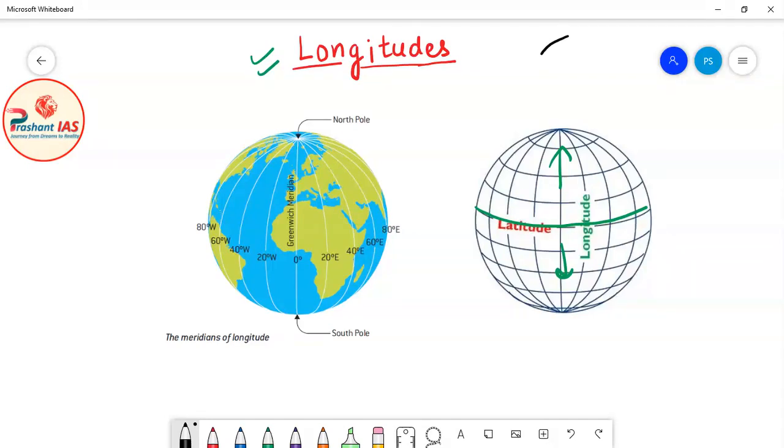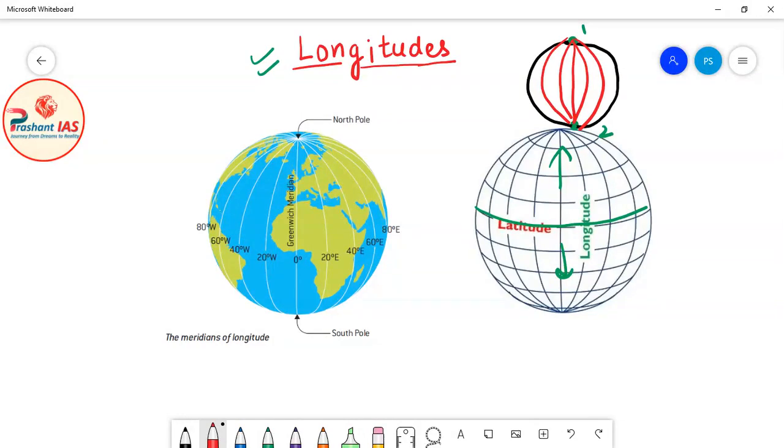Now there is one more experiment. You have to take any spherical body, for example a football or cricket ball, any ball. Let's suppose this is pole number 1 and this is pole number 2. Our earth also has two poles, north pole and south pole. If you start drawing lines by connecting these two poles, for example, you have drawn this line, then this line, then this line, then this line.